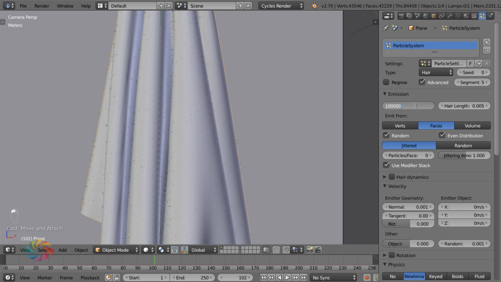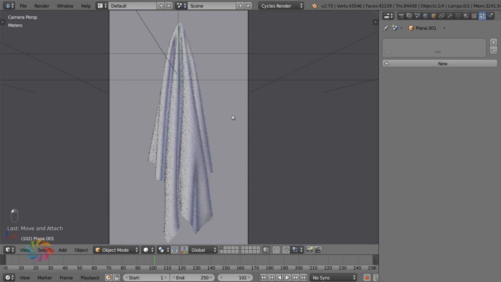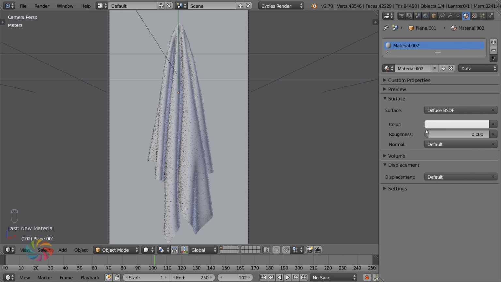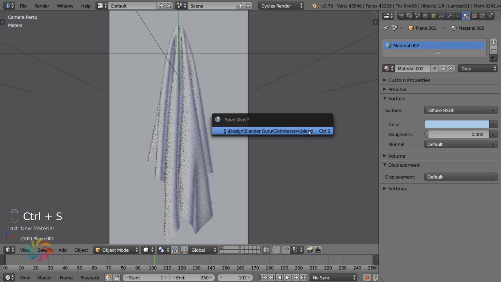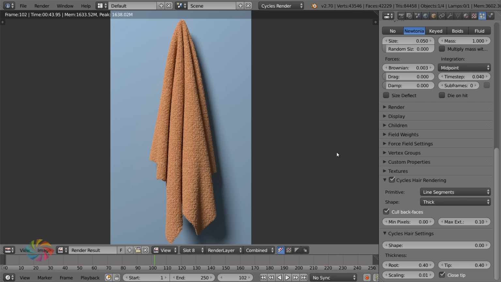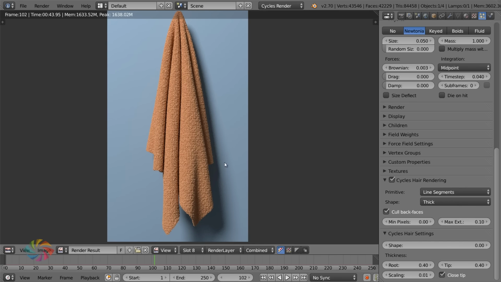And now that I've done that, we can go ahead and do our final render. I think it's about time, with 1 million particles. So we should get a nice looking render. And just so it matches the final render, I'm going to give our wall here a nice aqua blue color like that, which is going to contrast nicely with the orange. So let's give this a render now and see how this looks. And there you go. We got our nice furry looking towel here, ready for a scene.